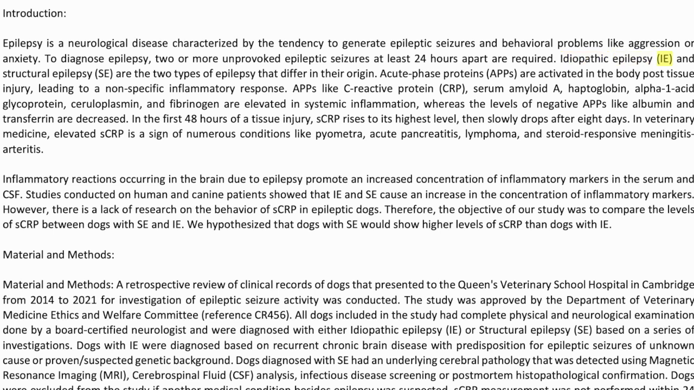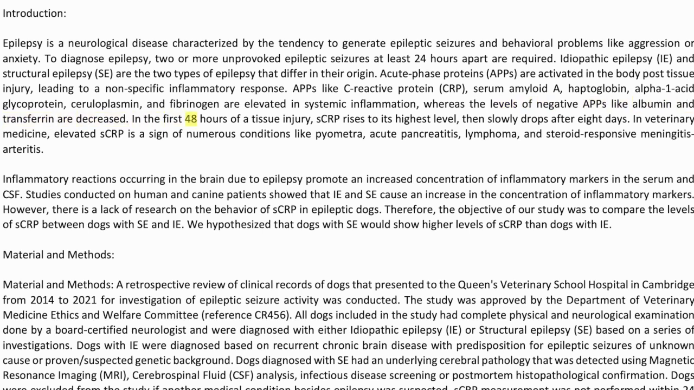Idiopathic epilepsy, IE, and structural epilepsy, SE, are the 2 types of epilepsy that differ in their origin. Acute phase proteins, APs, are activated in the body post-tissue injury, leading to a non-specific inflammatory response. APs like C-reactive protein, CRP, serum amyloid A, haptoglobin, alpha-1 acid glycoprotein, ceruloplasmin, and fibrinogen are elevated in systemic inflammation, whereas the levels of negative APs like albumin and transferrin are decreased.